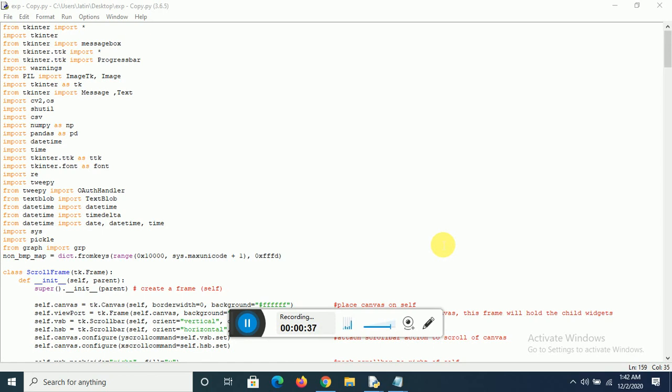So basically, what we are going to do is analyze the sentiment of a tweet by fetching them, and for that we are going to use the Twitter API. So we will access the Twitter API and then fetch the tweets and try to predict whether the tweet is in a positive or in a negative sense. That is, is it praising or is it criticizing someone? And accordingly, we will plot a graph of the same, showing how the sentiment has progressed over time.